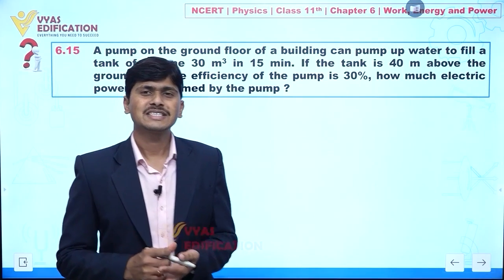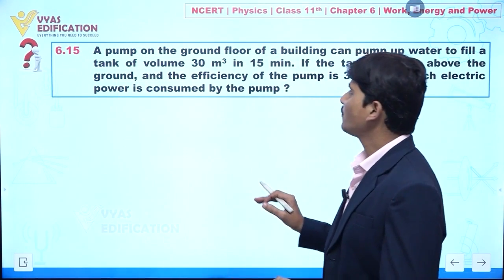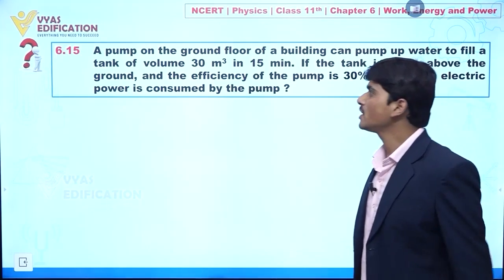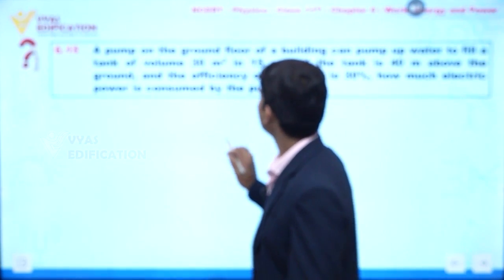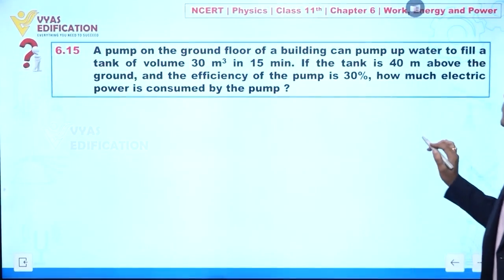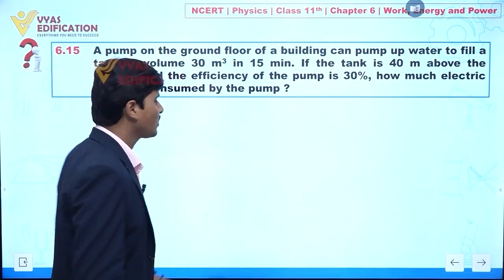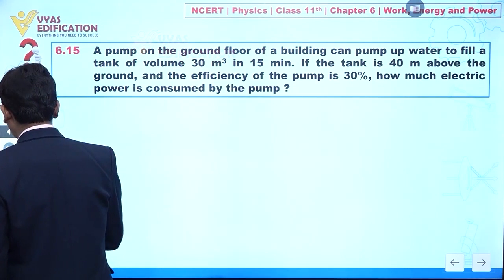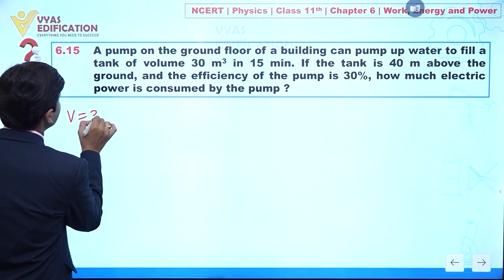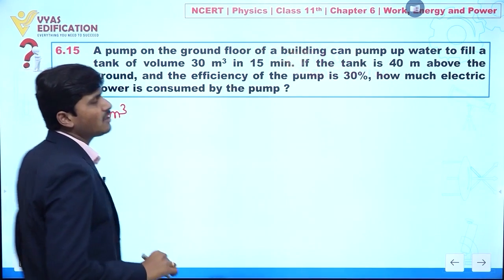Now we are going to discuss question number 6.15. A pump on the ground floor of a building can pump up water to fill a tank of volume 30 meter cube, meaning the volume of water is 30 meter cube, in 15 minutes.